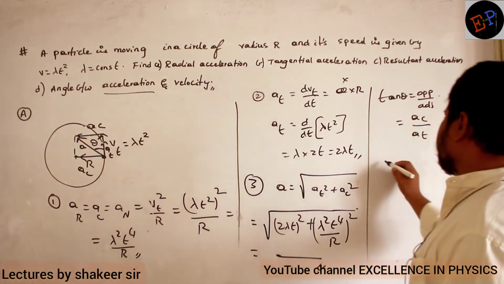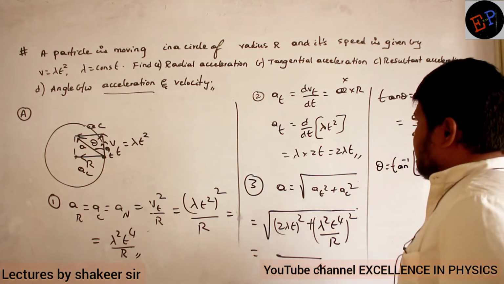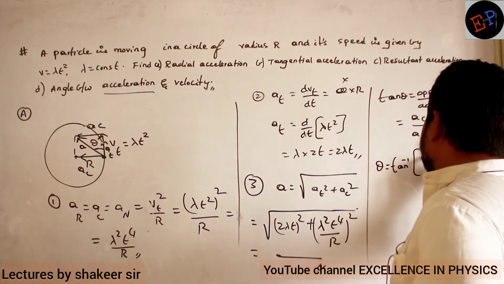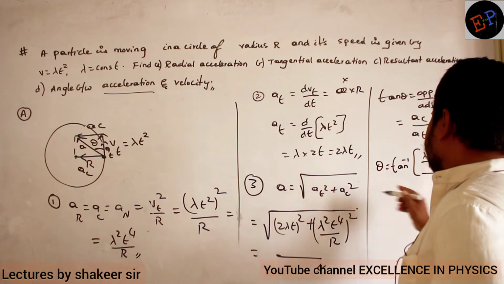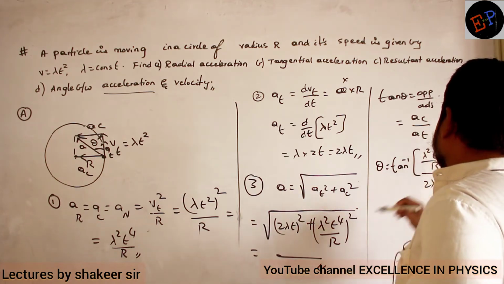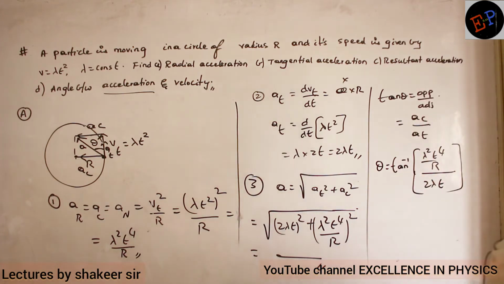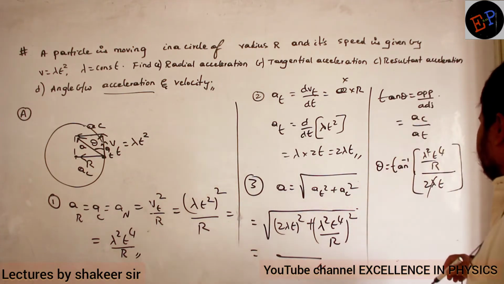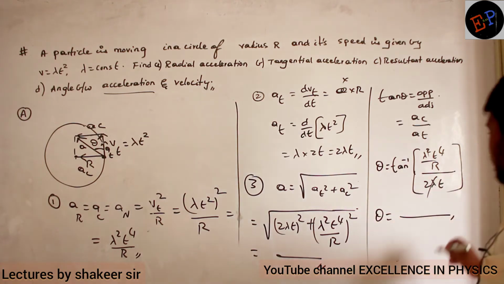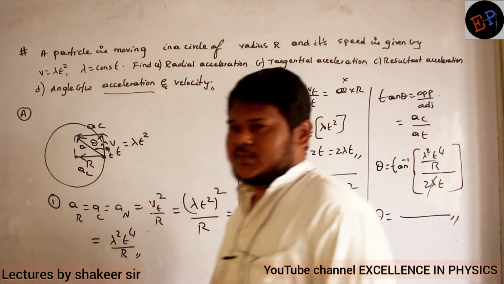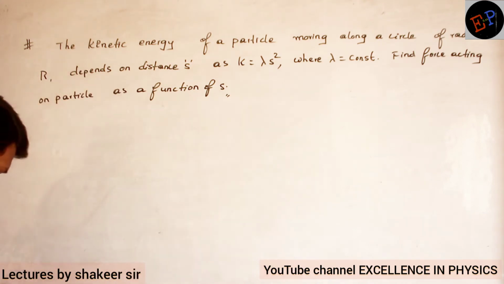Therefore theta is equal to tan inverse of AC by AT. Here AC is lambda square t power 4 divided by r, divided by AT, which is 2 lambda into t. I hope you can simplify this now. One lambda and one t square get cancelled, so I will get t cube by t. Just do this calculation. That is my required angle. That's it. Fine?